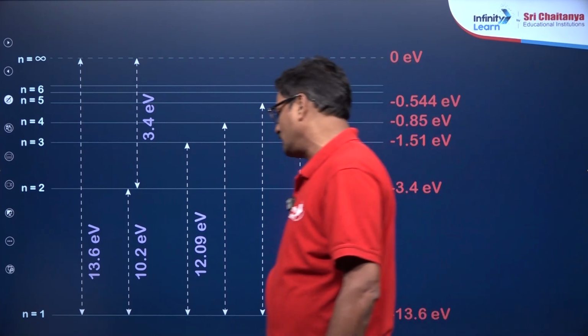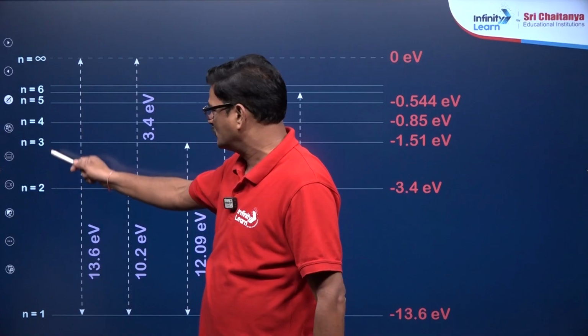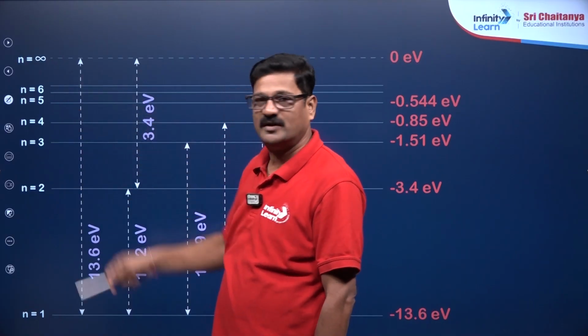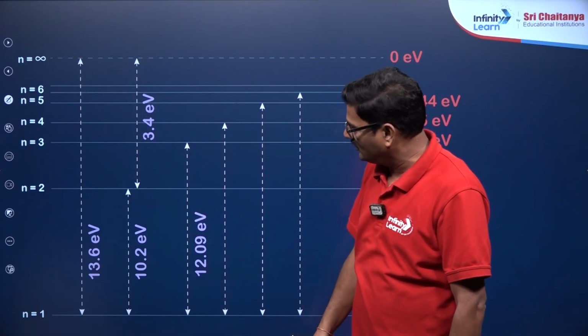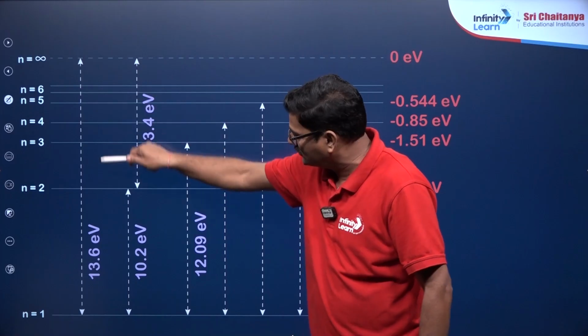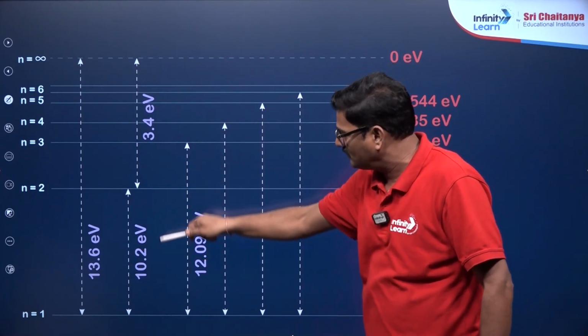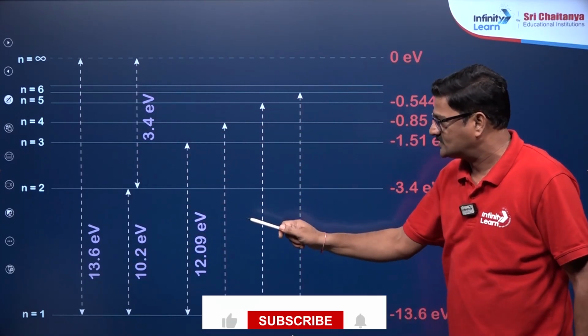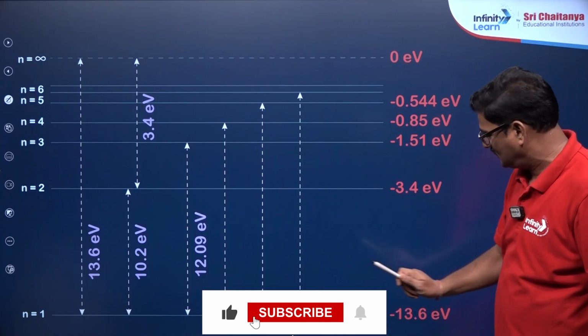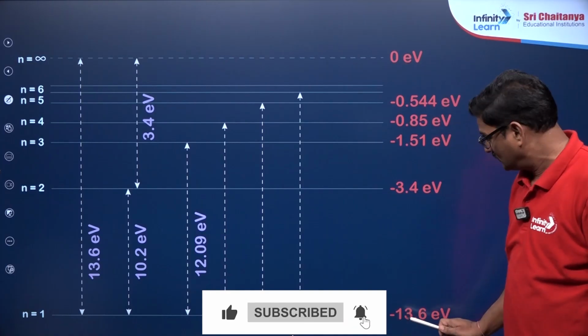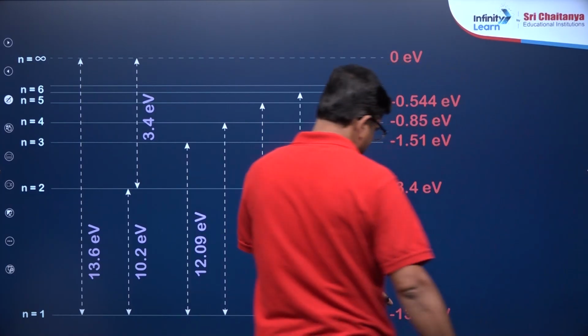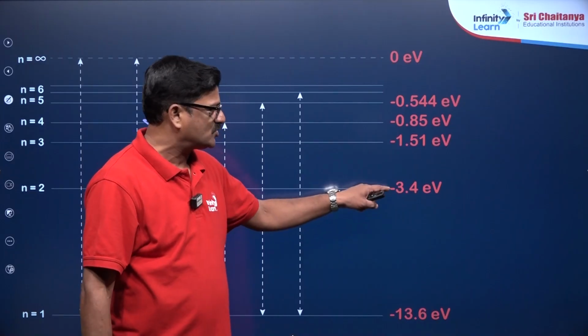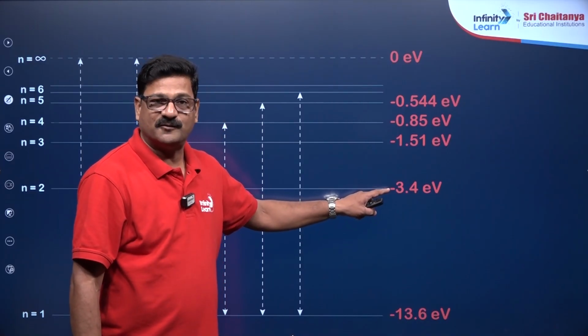For the electron in n equal to 1, n equal to 2, n equal to 3, 4, 5, 6 up to infinity, if the electron jumps from a higher shell to a lower shell, it is going to have energy loss. How much energy? In shell number 1 the energy is minus 13.6, in shell number 2 minus 3.4.